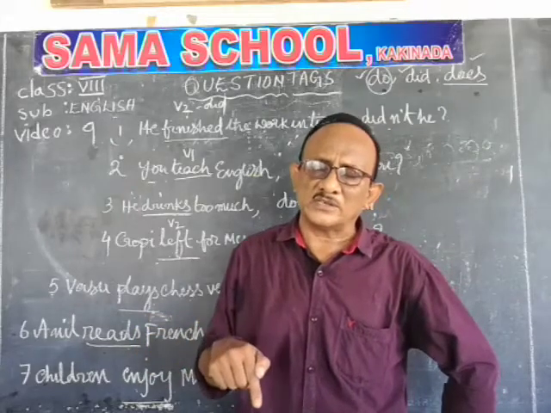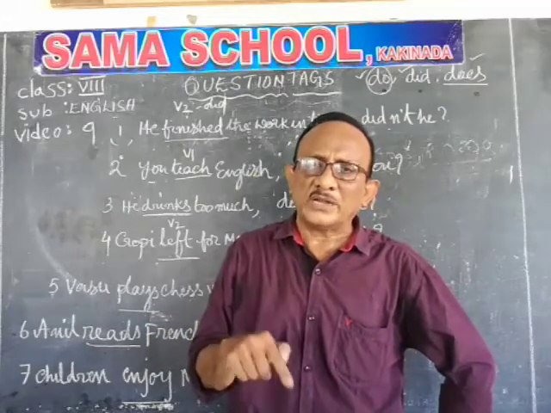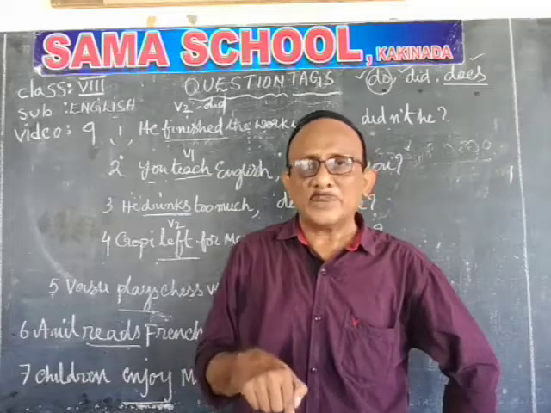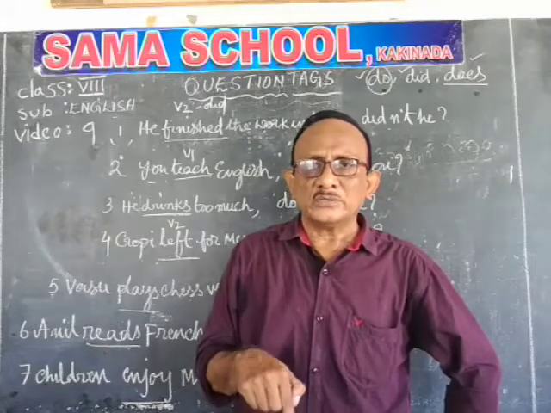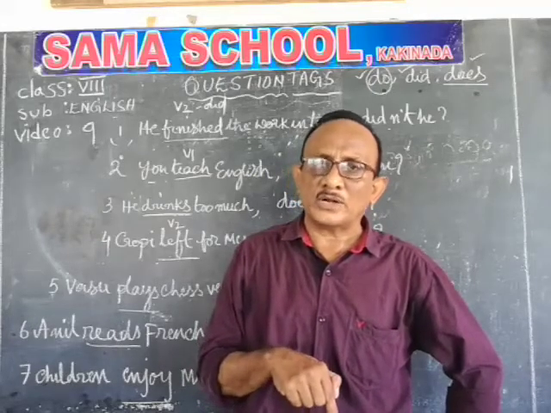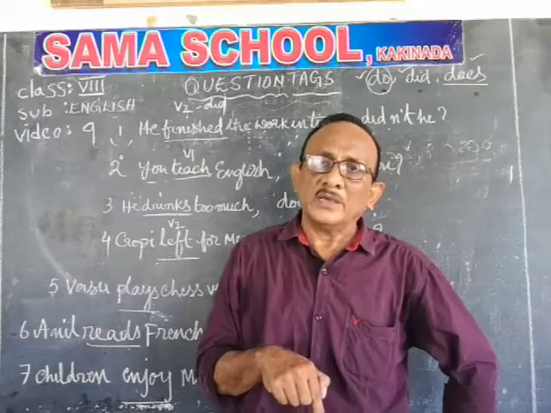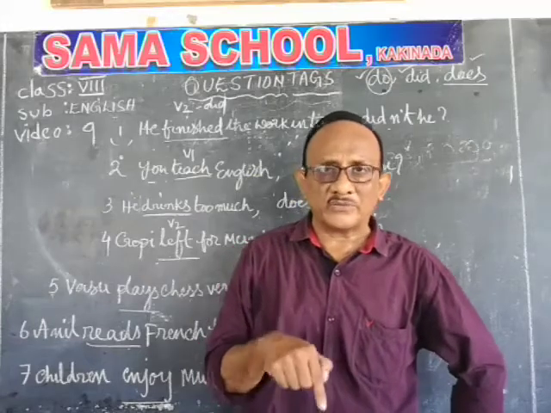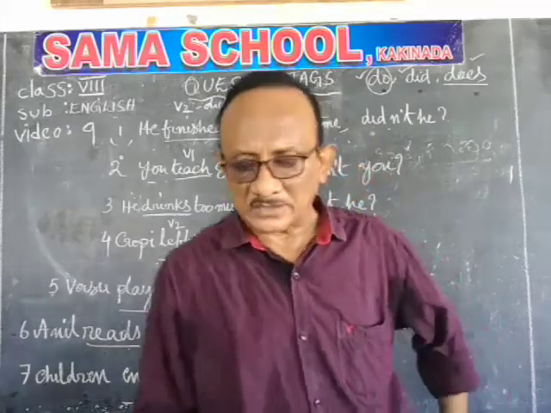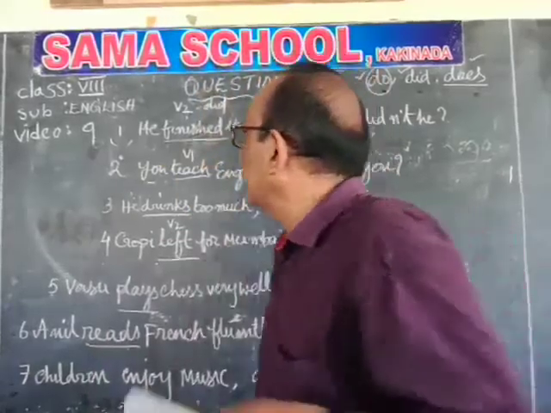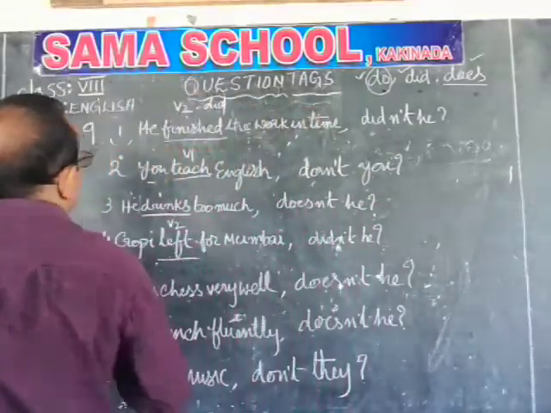Those sentences should be treated as negative sentences because they have semi-negatives in them. So they always take a positive tag because they are treated as negative sentences. So let us do some sentences which have semi-negatives.